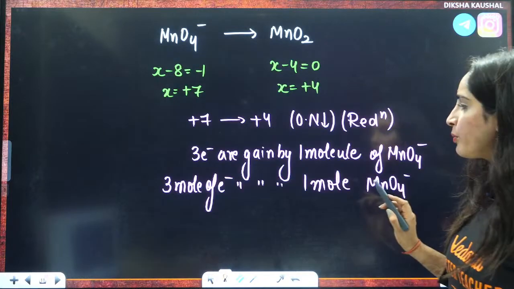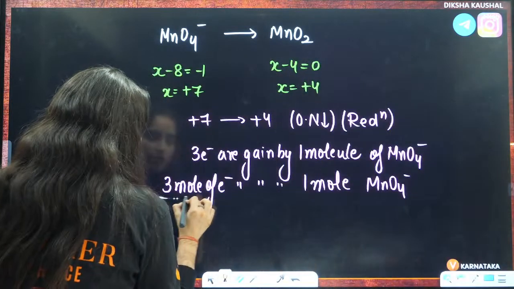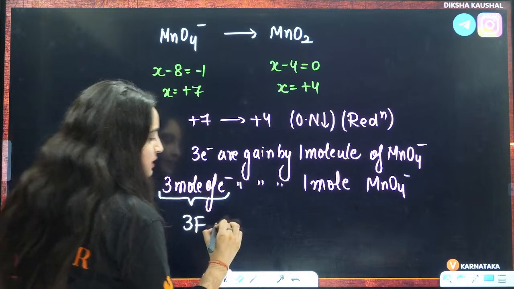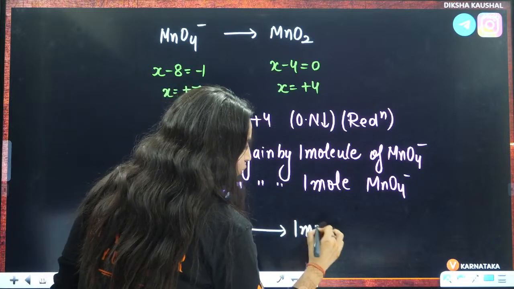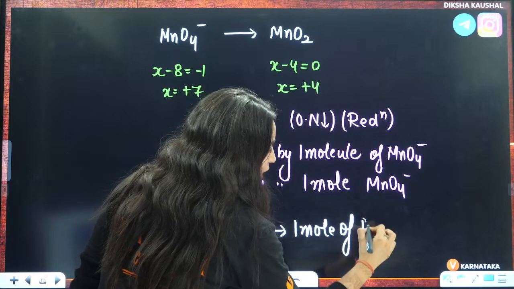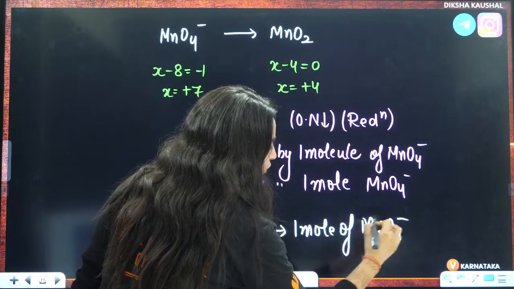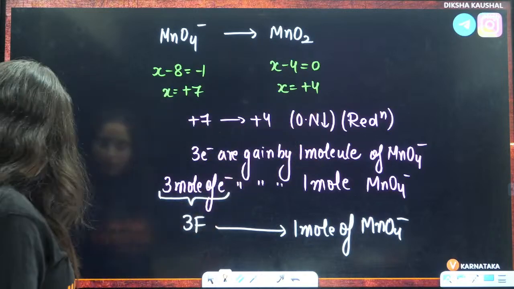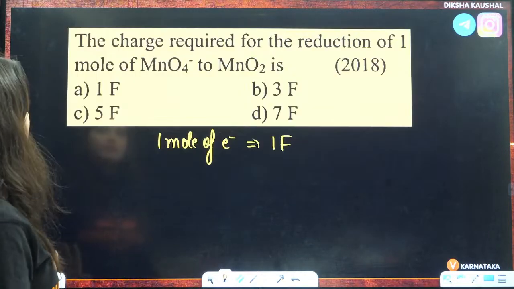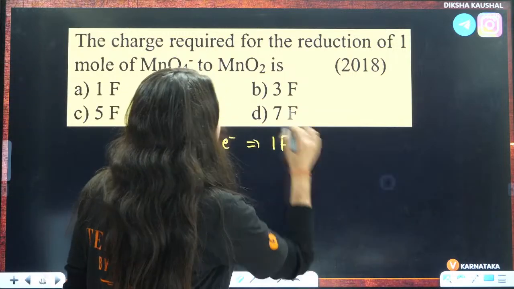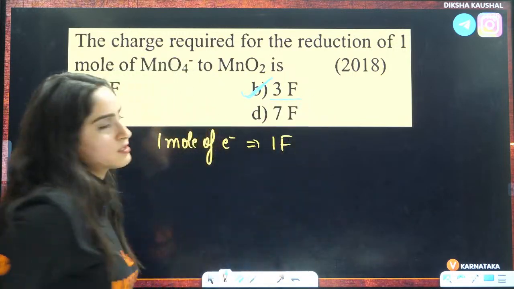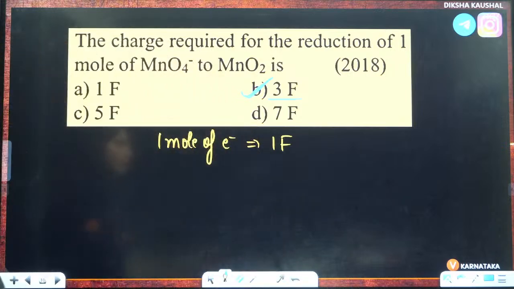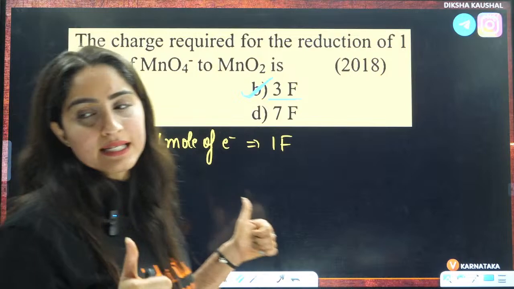What do you mean by 3 moles of electrons? 3 moles of electrons means 3 Faraday is gained by 1 mole of MnO4 negative to make MnO2. So the answer will be 3 Faraday. That is, B is the correct answer. Is that clear to everybody? Yes, guys.